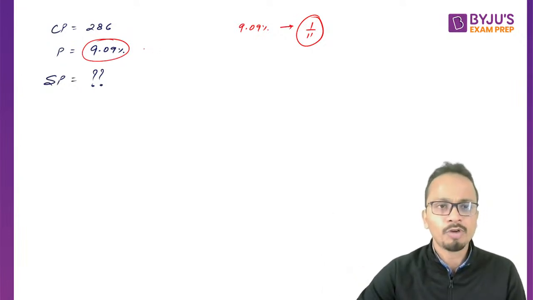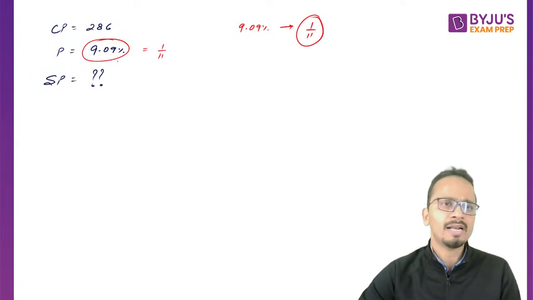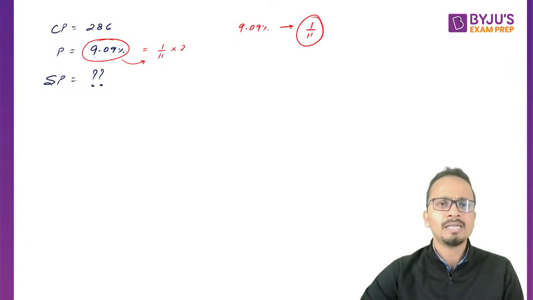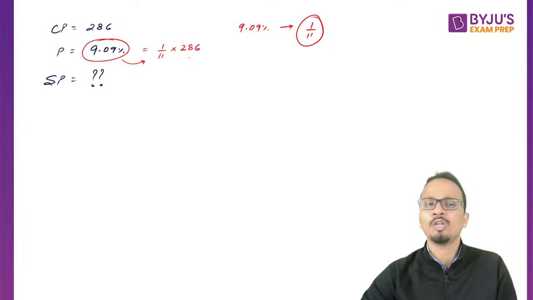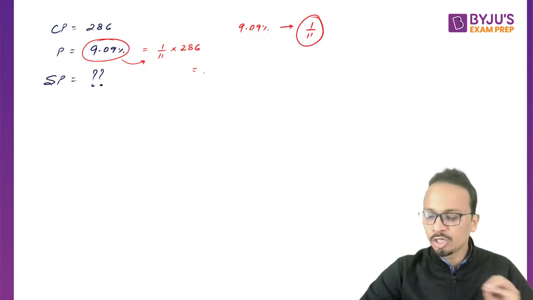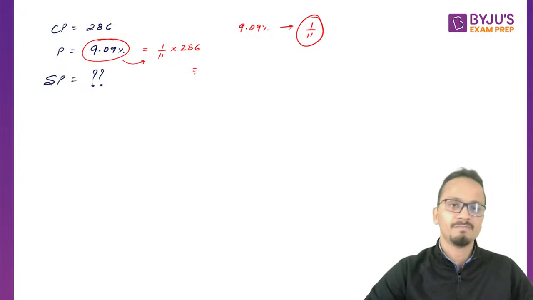Okay, so here profit will be 1 by 11, so I'll replace 9.09 percent by 1 by 11 and multiply by 286. So now you'll have to just calculate 1 by 11 of 286. Okay, and you should not be surprised to see that 286 is completely divisible by 11, right?